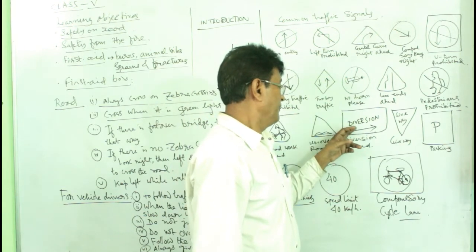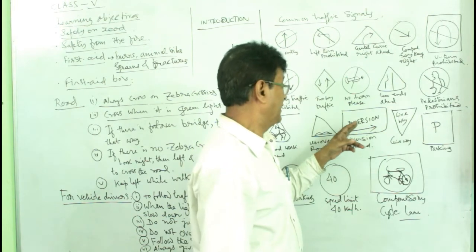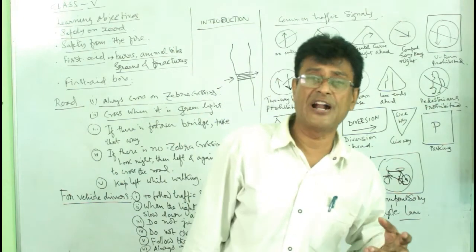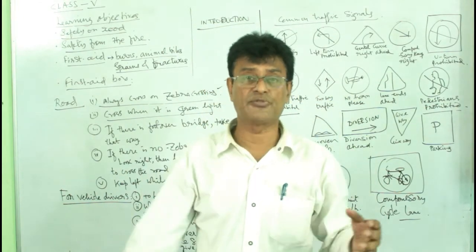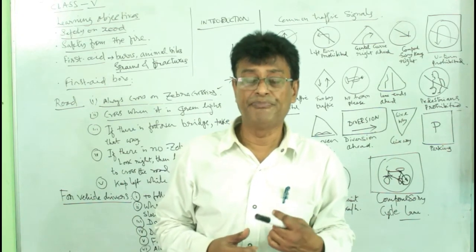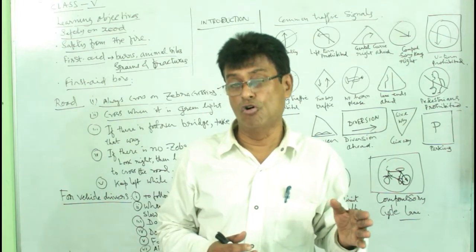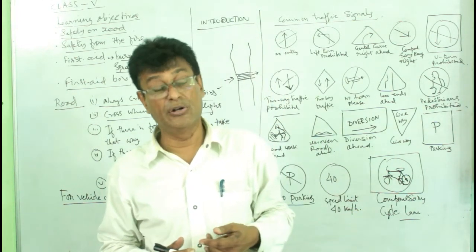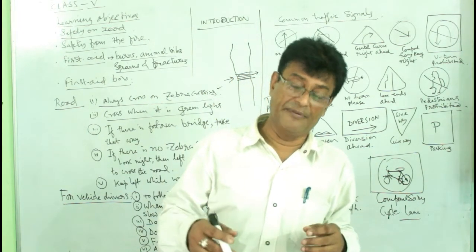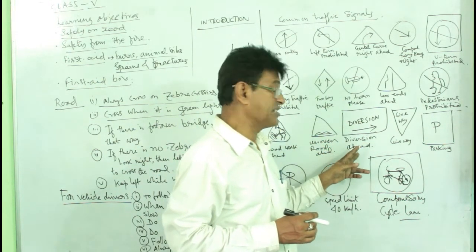Right. You see the arrowhead directs to a side, and then it is written as diversion. What is diversion? Suppose during a flood or any kind of hazard, a small culvert or bridge has been broken. Then what will happen? The people will repair it. If the people do not repair it, what will happen? They cannot go from one place to the other. So what will they do? They will make a diversion road along with the bridge, and in the meantime they will repair it. So that is why it is known as diversion ahead.